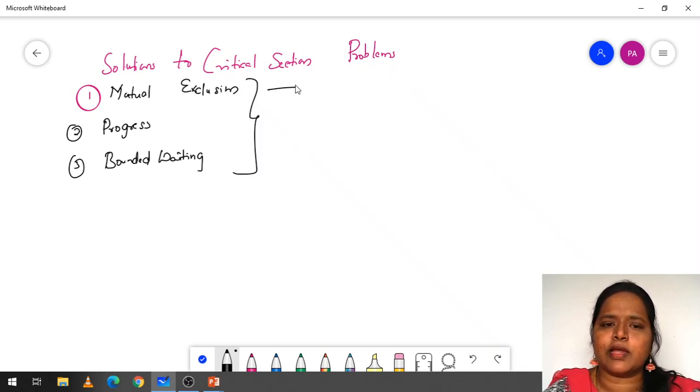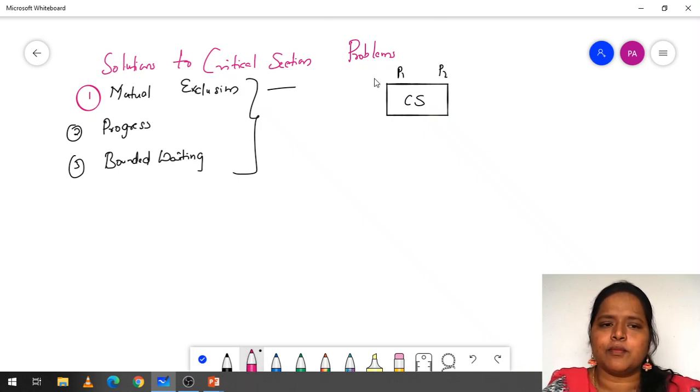So what do you mean by mutual exclusion? This is the critical section and these are the processes P1 and P2. Mutual exclusion in the sense, only one process should enter into the critical section at a time. One process at a time. In order to solve the critical section problem successfully, you have to satisfy all three things.